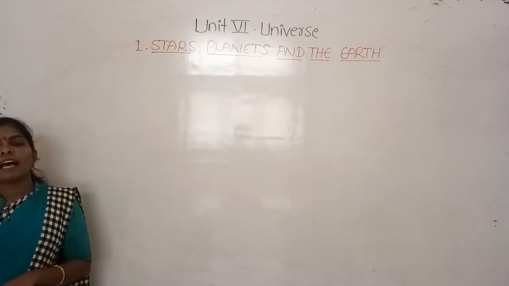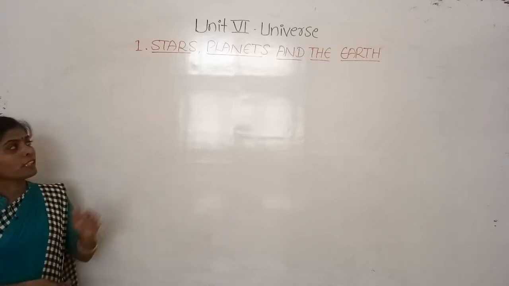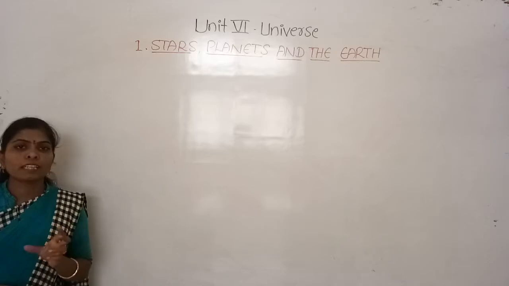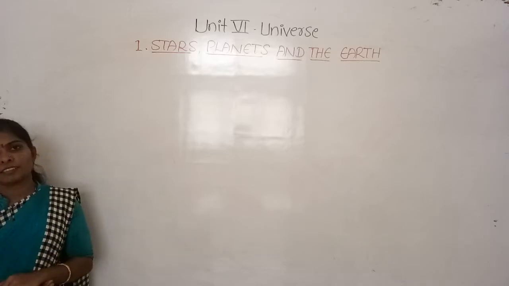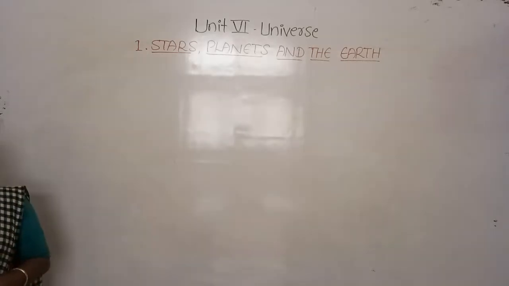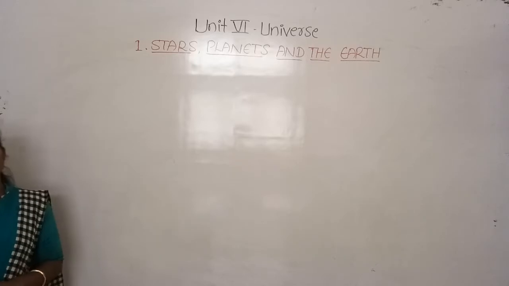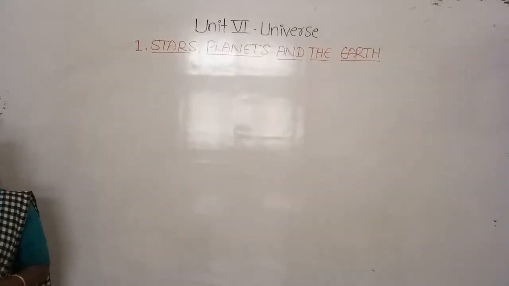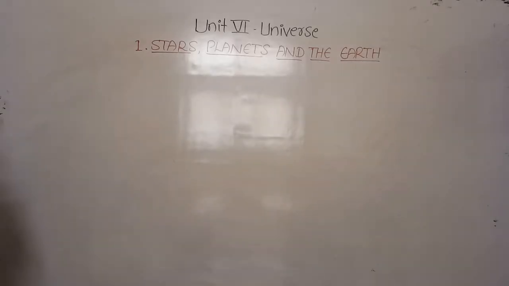And these planets have some satellites, the natural satellites. Satellites are smaller heavenly bodies which revolve around the planets. Some planets do not have satellites. For example, Venus and Mercury don't have satellites, and our Earth has one.